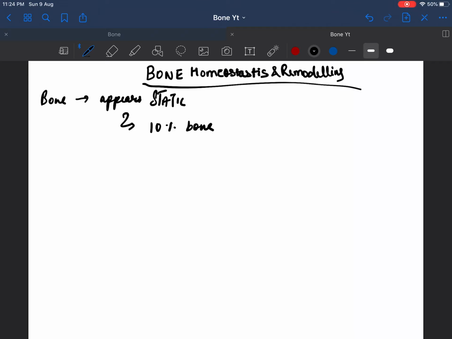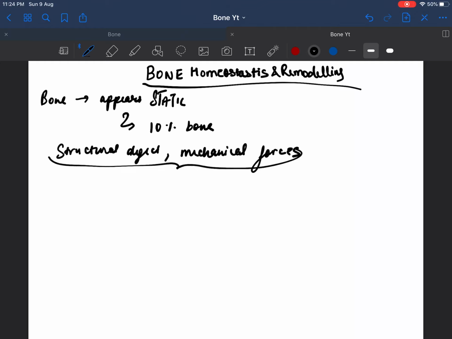These changes are brought about due to any structural defects or any mechanical forces. These things stimulate bone remodeling. So what is remodeling? It is the constant turning over of the adult skeleton, and the basic unit is known as the bone multicellular unit.